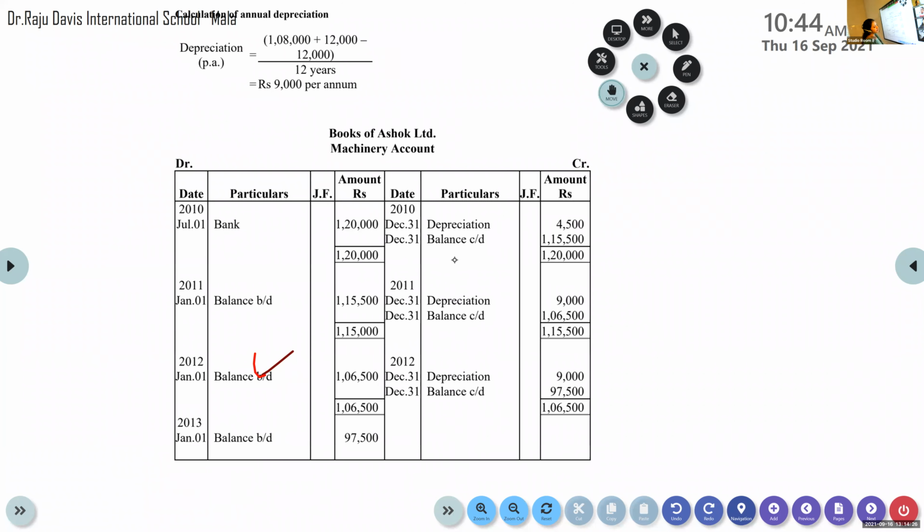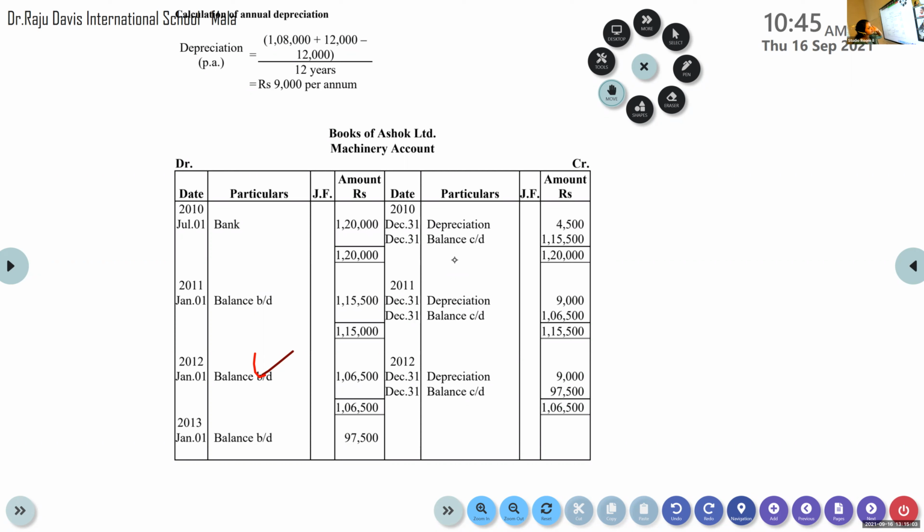Nothing else. Balance it. So 1,20,000 is there on the debit side. On the credit side we have 4,500. The greater amount is 1,20,000, so write it on both sides as the grand total. 1,20,000 minus 4,500 will give you 1,15,500.